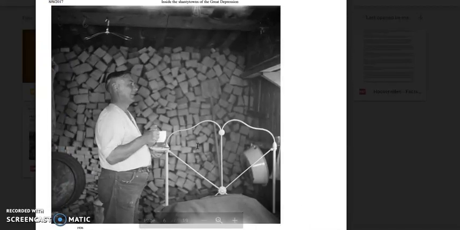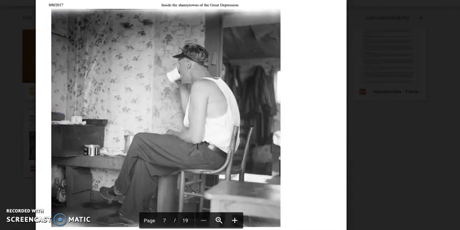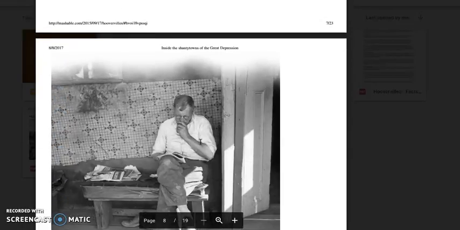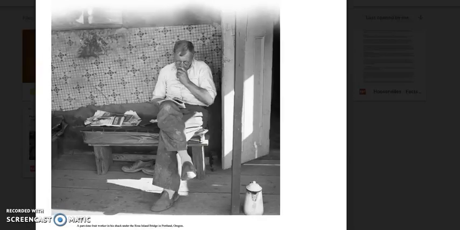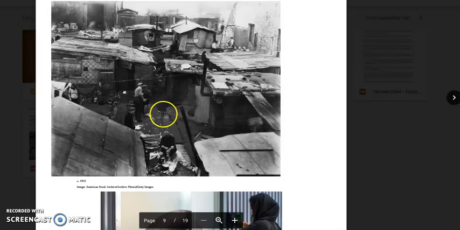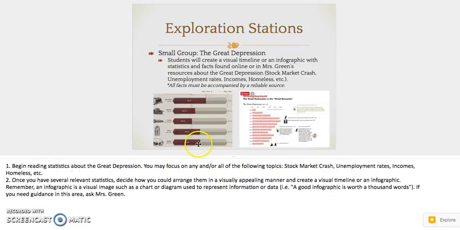Feel free to use the information you've learned in class so far, as well as the information you gained from the Hooverville article to inform your decisions when writing these captions. Additionally, do not forget to place your name on the caption as well. We want to make sure our journalists get credit. If you forget what to do, remember instructions are in the bottom section of each slide, in the notes section.